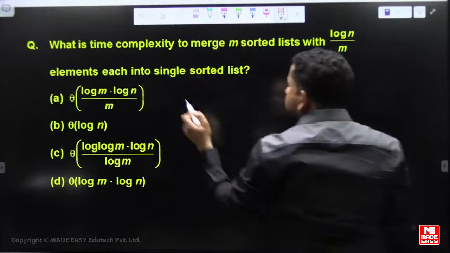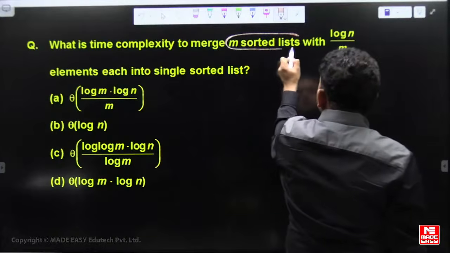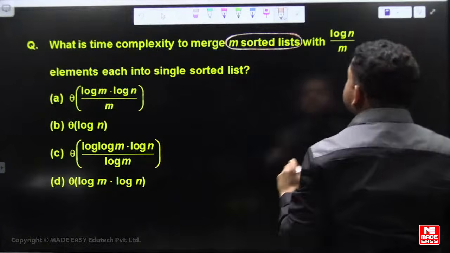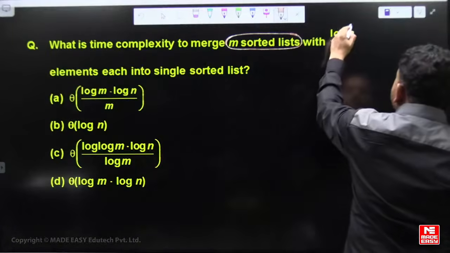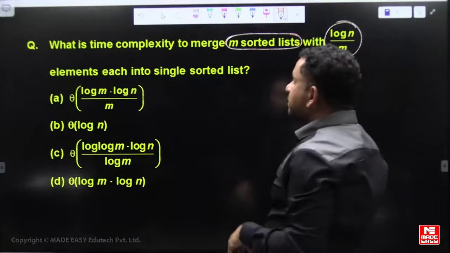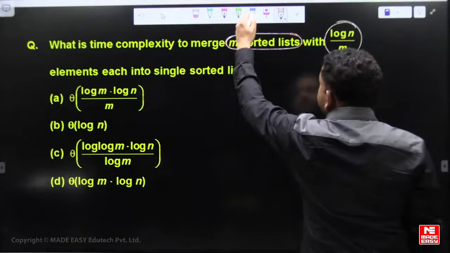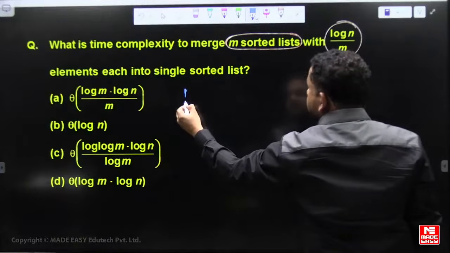Now, this scenario is m sorted lists, each list having log n by m elements. Of course these are sorted, because he is saying m sorted lists.